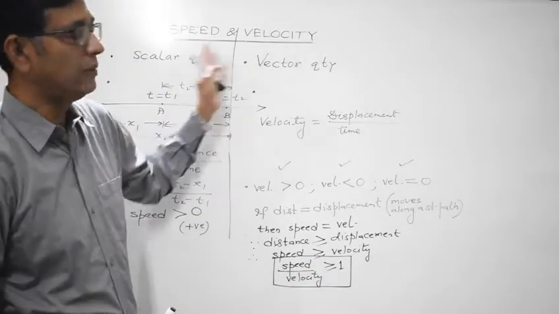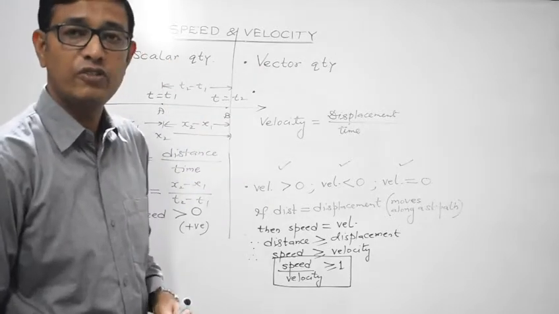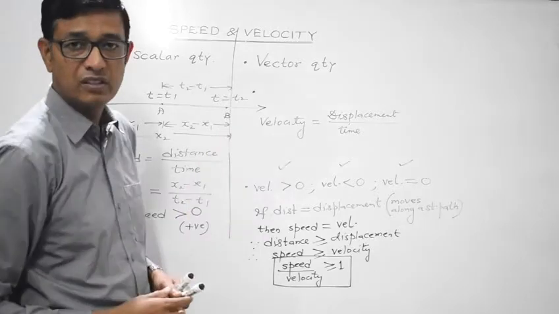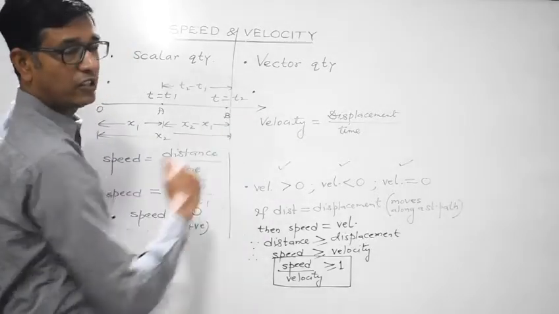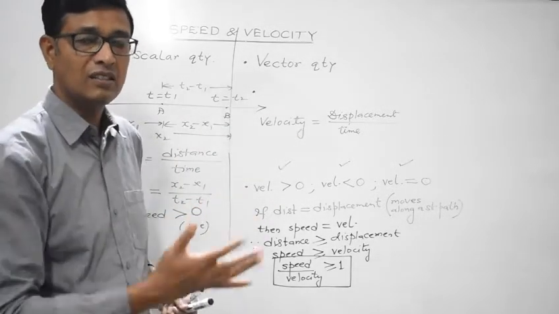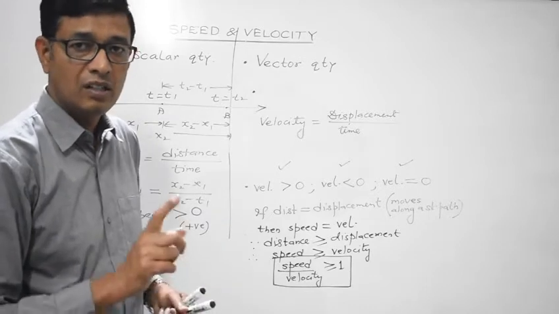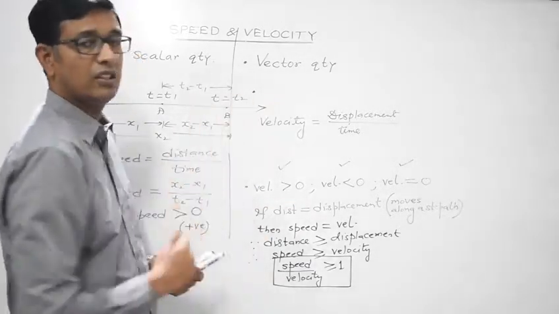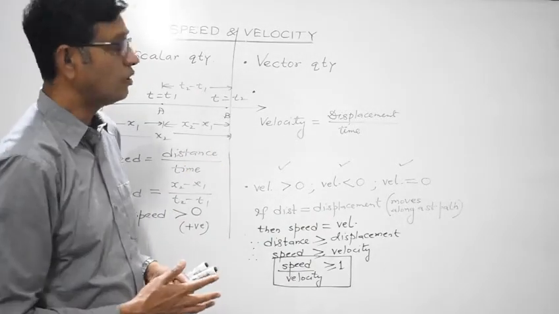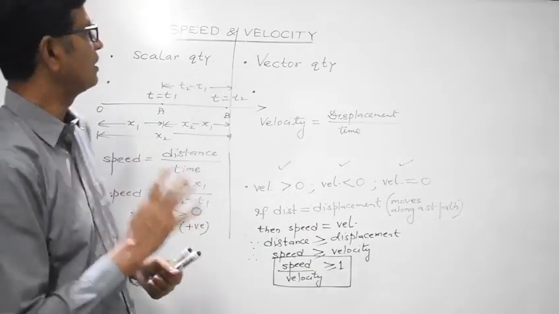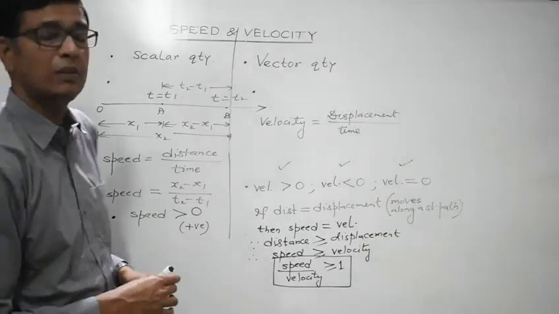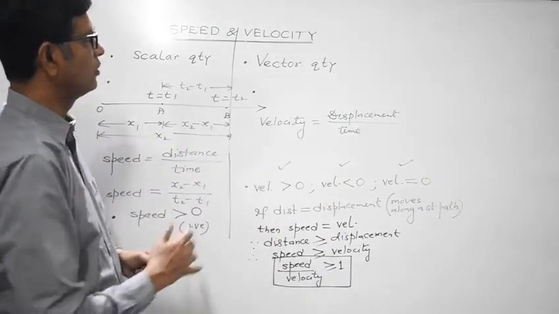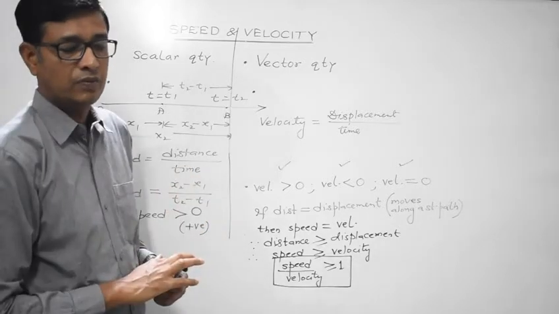And speed and velocity both have SI unit of meter per second. Distance or displacement both are measured in meters in SI, and time is measured in seconds. So in SI both has the same units, meter per second. In CGS both speed and velocity will have unit of centimeter per second. So these are some essential points of difference between speed and velocity.